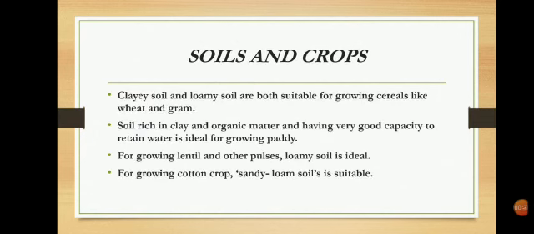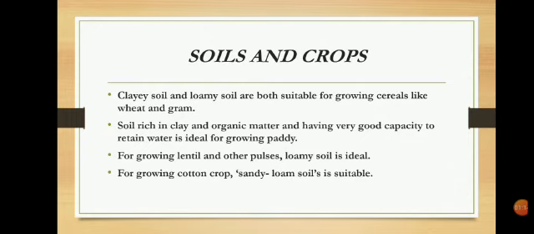So, soil and crops. Different types of soils are found in different parts of India. In some parts of India there is clay soil, in some parts there is loamy soil, whereas in other parts there is sandy soil. It depends upon the geographical location. This soil is affected by climatic factors such as wind, rainfall, temperature, sunlight and humidity. The climatic factors as well as the type of soil determine the type of crop and other vegetation which can grow in a region.